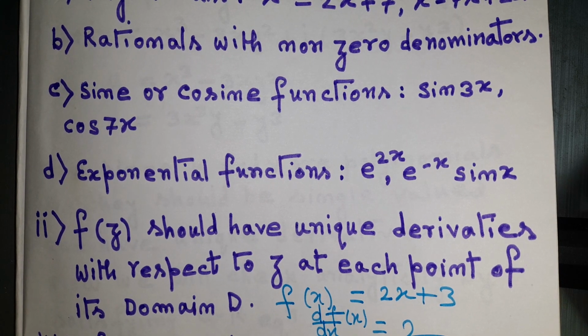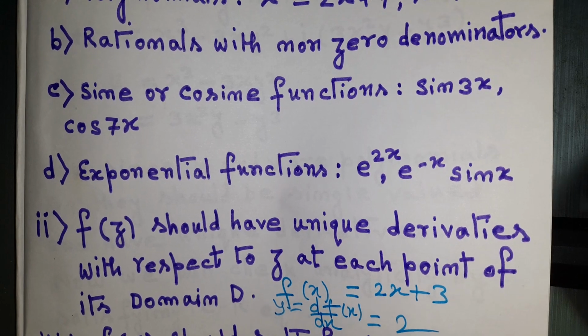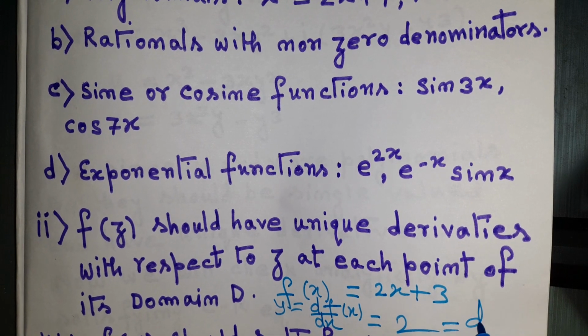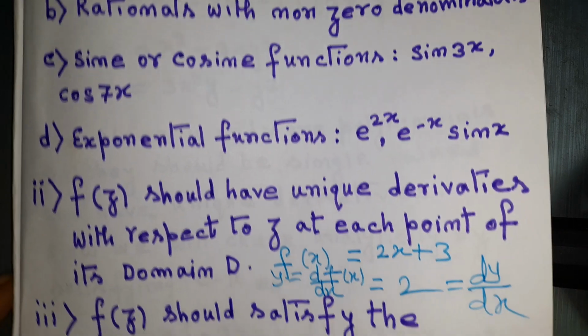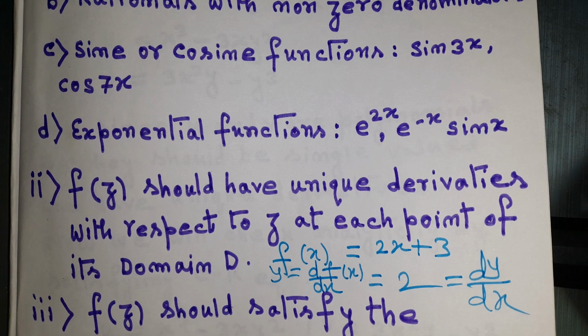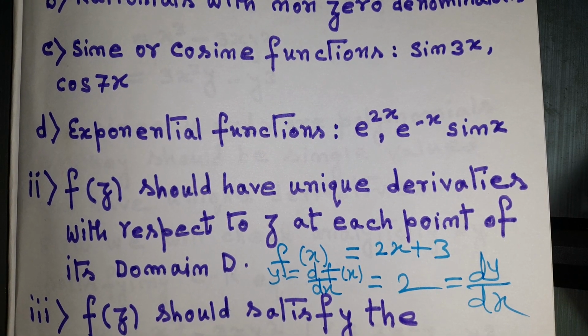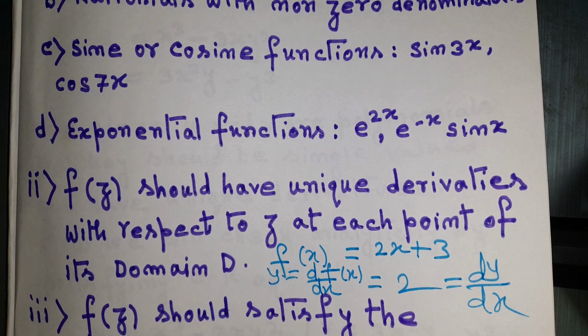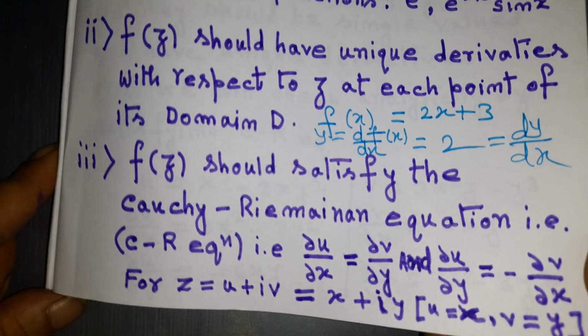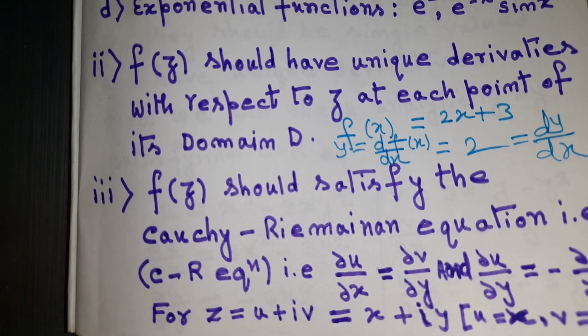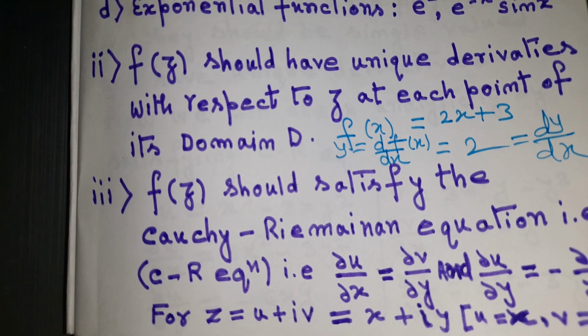Del f by del x can be represented as y, so we can write dy/dx equal to 2, correct? So it should have a unique derivative. The derivative should exist at each point of its domain. Now next, this is the most important part as far as an analytic function is concerned.